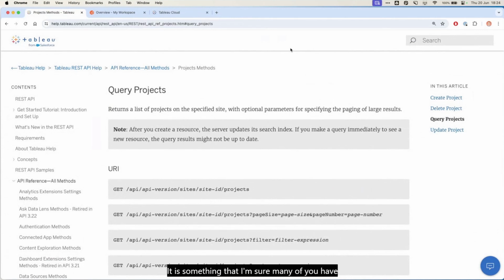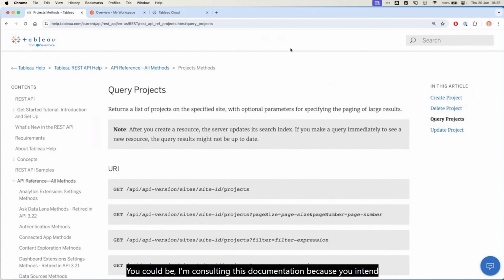It is something that I'm sure many of you have experimented with. It's been presented before today. It will be presented after. But using these APIs is the first and foremost way of communicating with Tableau other than just using your browser. Now, how is this interesting? Well, we're bringing this up today as an example because it is the easiest to understand. It is the embodiment of the request-response paradigm that we just looked at during the theory, between something and the application. Now, one of the simpler examples we can probably think of is querying projects, right?